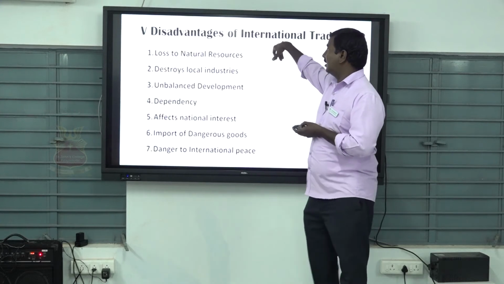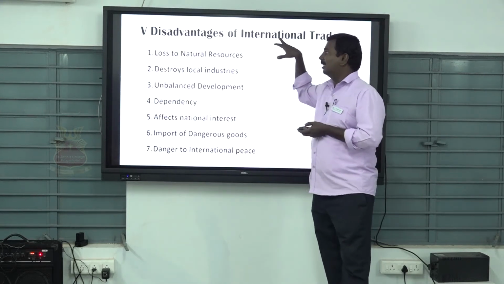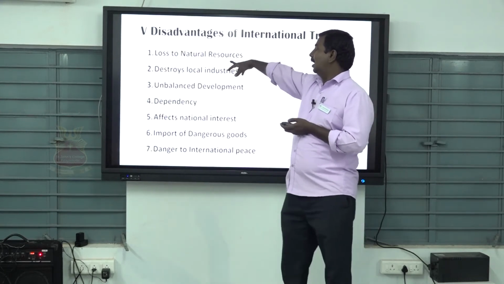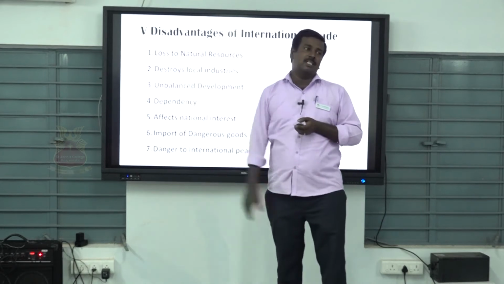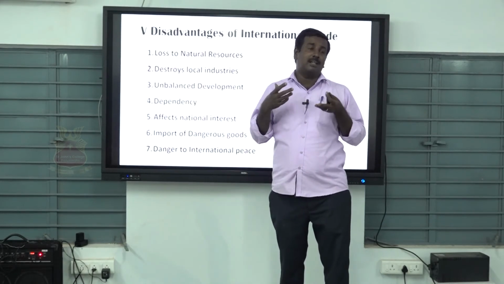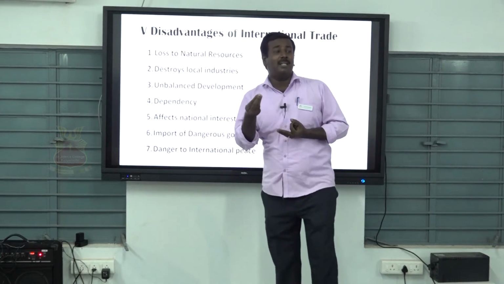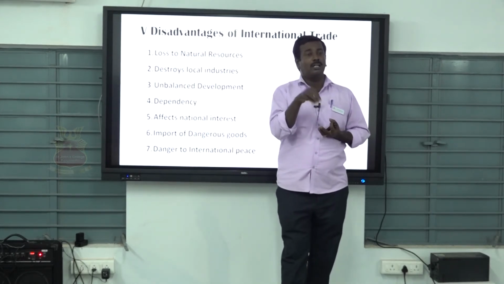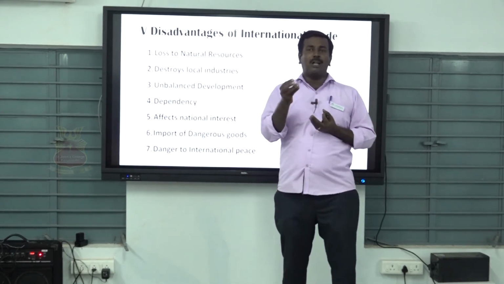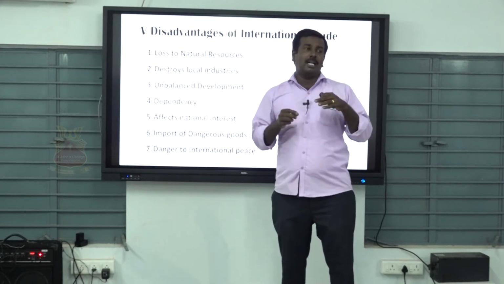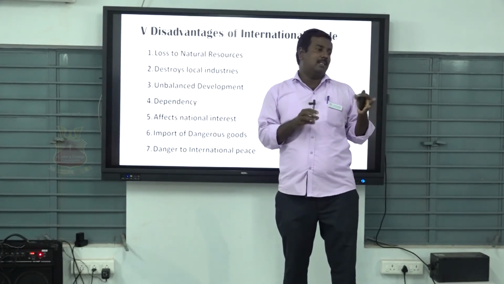Then what are the disadvantages of international trade? First point, the loss of natural resources. We have lost several types of our own resources. For example, patent rights of many product resources we have to lose. Some product patent rights are taken by British nations.